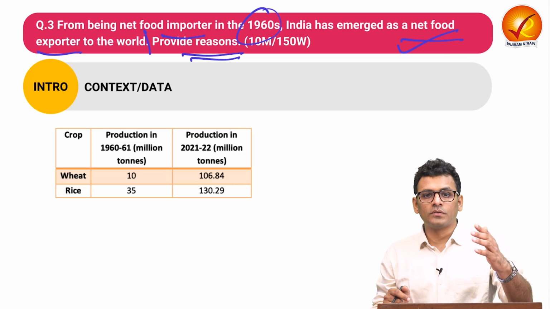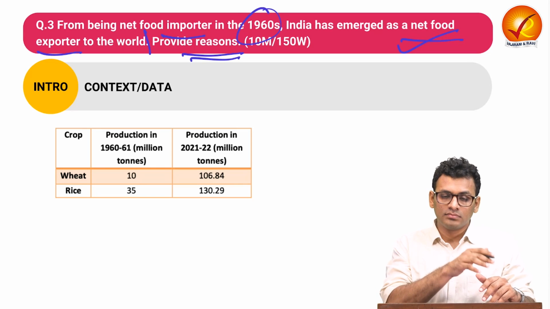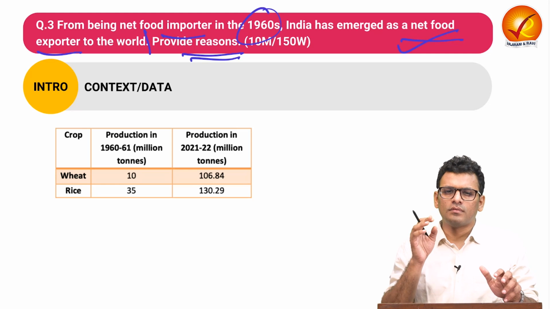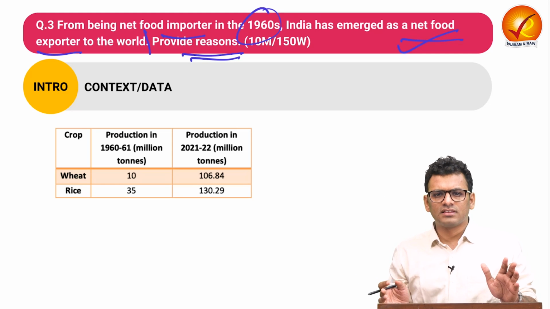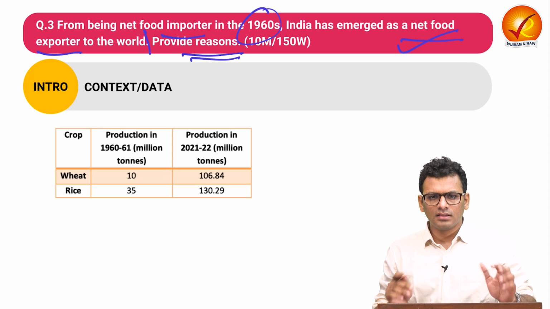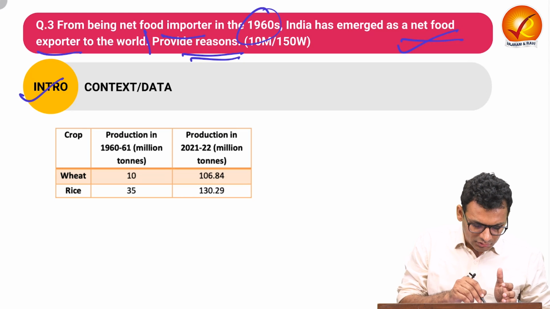In the body, you have to list down different proof points of how exactly India transitioned from a net importer to a net food exporter. And in the conclusion, you can provide certain challenges with respect to food security and provide solutions in the entirety in 3 to 4 lines. So that is something for the structure. Let us start with the introduction.